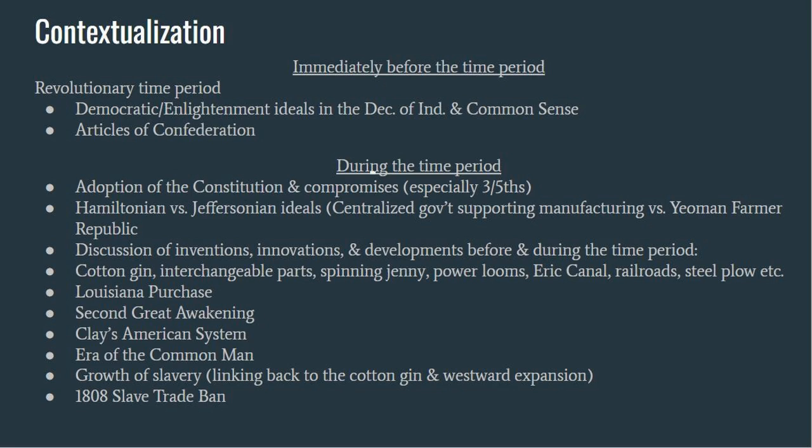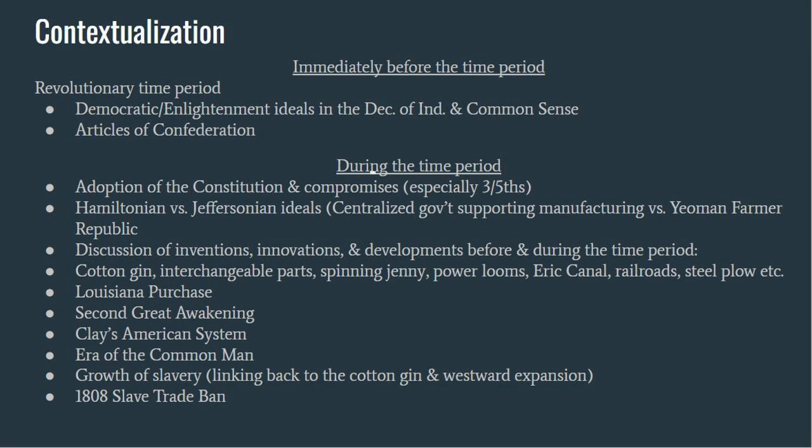Most students start their essays out with contextualization, so let's begin our analysis there. With contextualization, you want to discuss broader developments that relate to the topic of the prompt. Technically, it can be done before, during, or after the prompt, but I like to focus on immediately before the time period and a little bit into the time period of the prompt. So here's what I first thought of as good context.